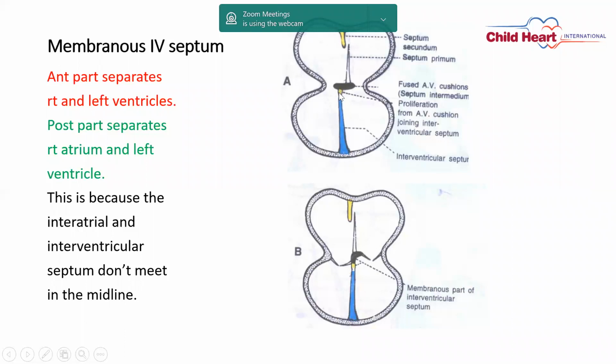This is because the interatrial septum and interventricular septum don't meet at the midline; they meet a little bit away. That's why sometimes in some perimembranous VSDs, you will see a defect in this area, with a left ventricular to right atrial shunt, like a Gerbode defect. This is because of this problem.